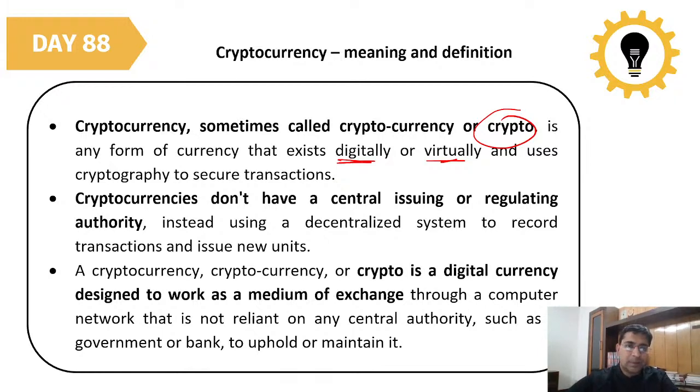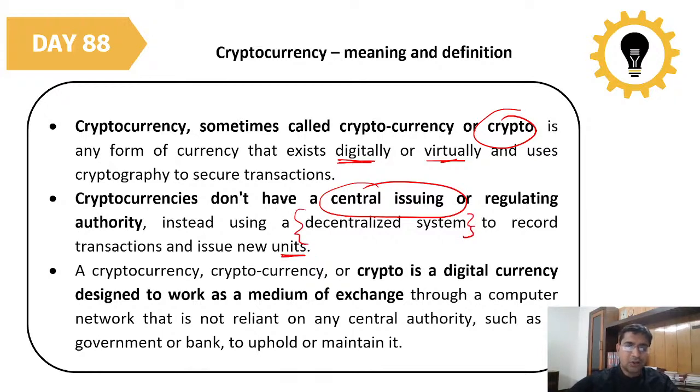It uses cryptography to secure the transaction. Cryptocurrencies don't have a central issuing or regulating authority. That means in India we have the rupee, and rupees are controlled by our Reserve Bank of India, but in cryptocurrency there is no central issuing authority. Instead, a decentralized system is used to record transactions and issue new units. So there is a decentralized system that people are using.